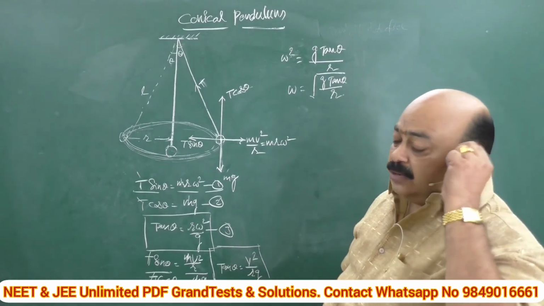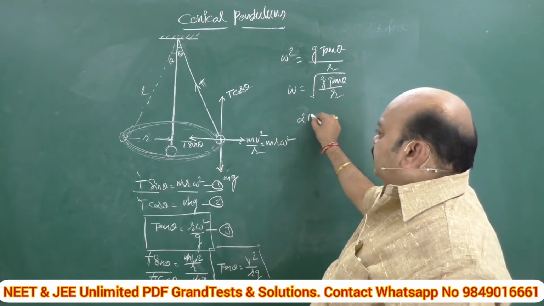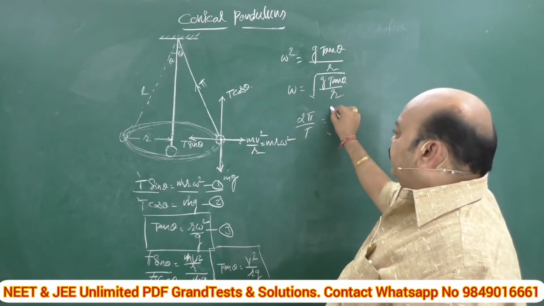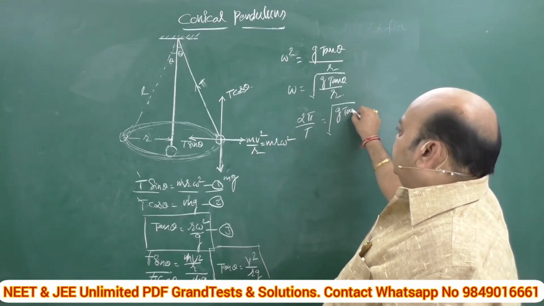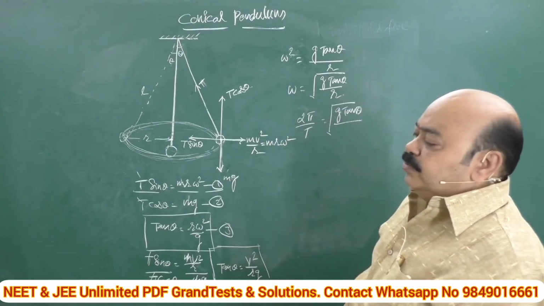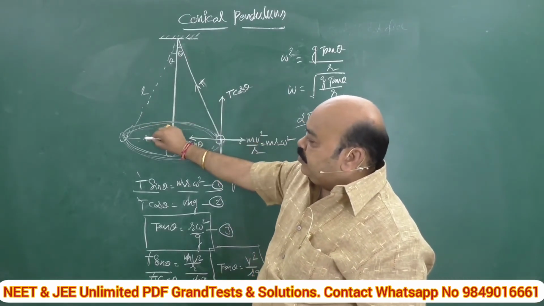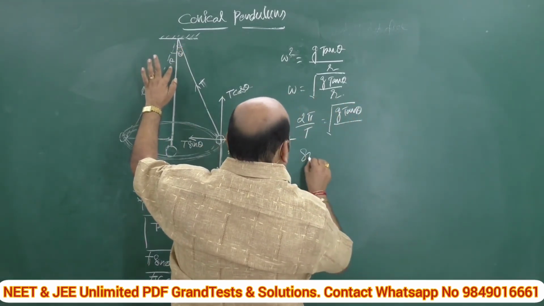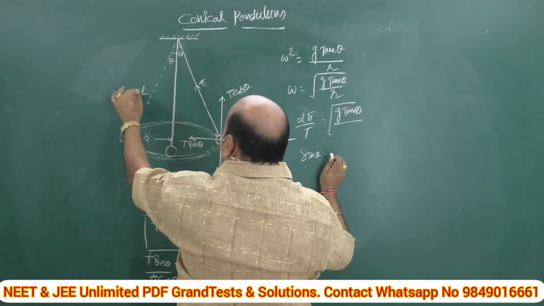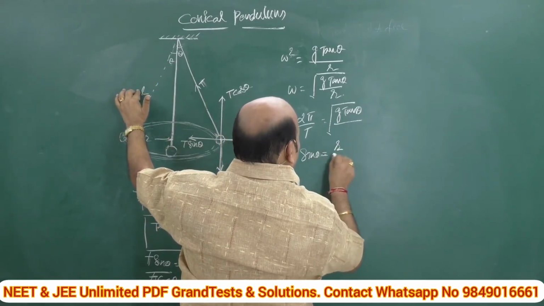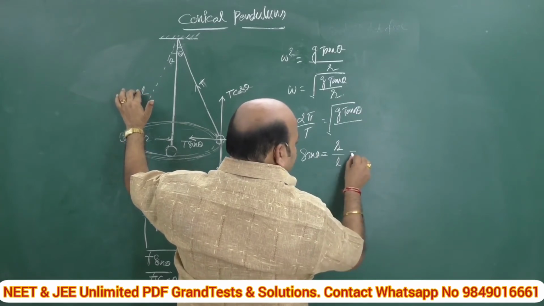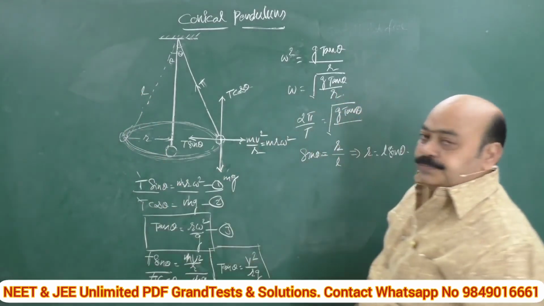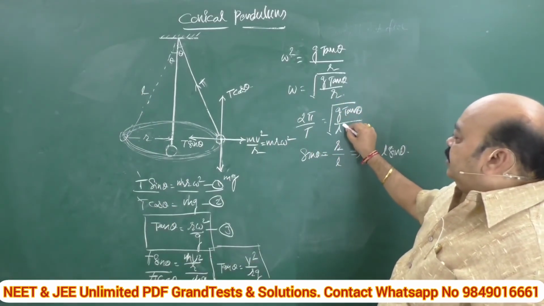As we discussed just now, omega is nothing but 2 pi by T, where the period of revolution T is equal to 2 pi by the square root of g tan theta by r. Be careful here, I would like the value of r from this diagram. What is the value of r? In this triangle, if we consider sin theta, sin theta is equal to how much? Opposite side by hypotenuse, which is nothing but r by L, which implies r is equal to L sin theta. So, write here L sin theta.